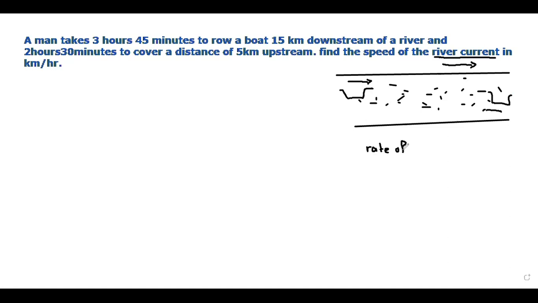So to find the rate of current, what is the formula? It is half of A minus B. What is A? A is the downstream speed. What is B? B is the upstream speed. Now you have to find the downstream speed and upstream speed, right? How to find that? The time taken by the man when he goes downstream and the 15 kilometers distance covered give the downstream speed. Similarly, the time taken to go upstream and the distance covered upstream give the upstream speed, right? So first, downstream.